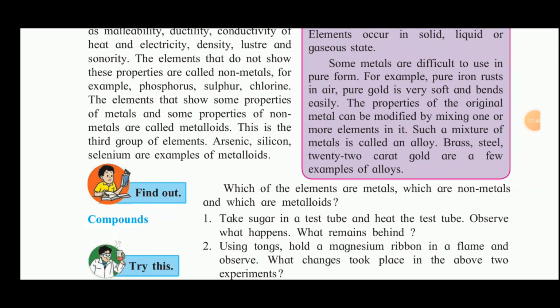Now the question is here: which of the elements are metals, which are non-metals and which are metalloids? The examples of metals, non-metals and metalloids we have already seen.